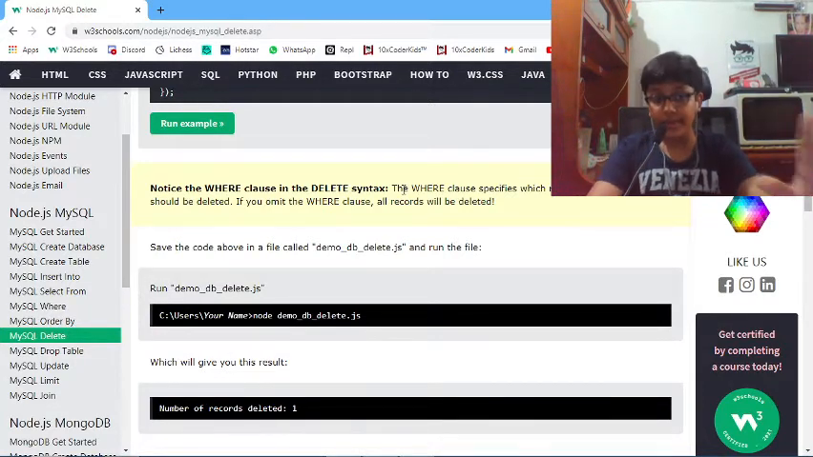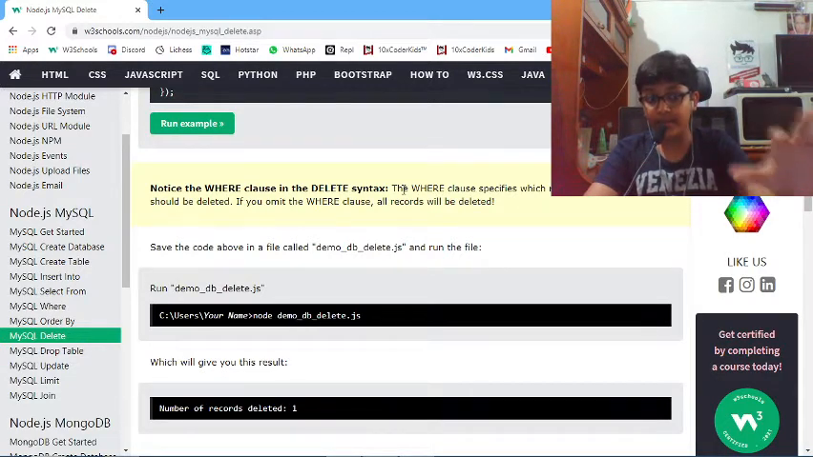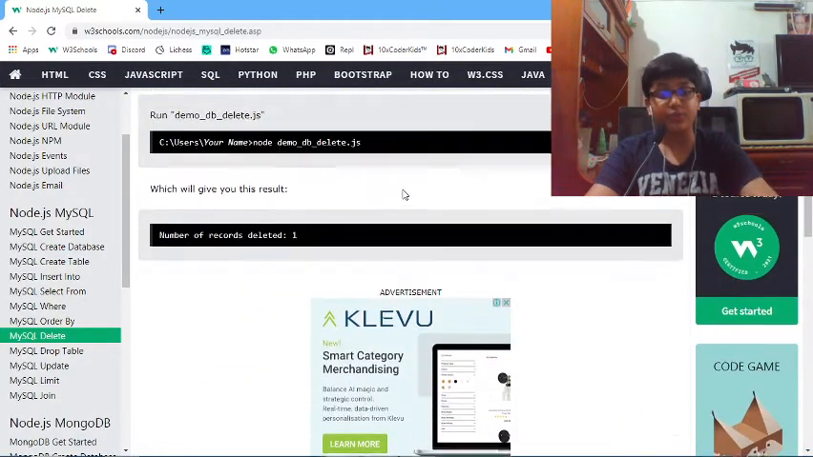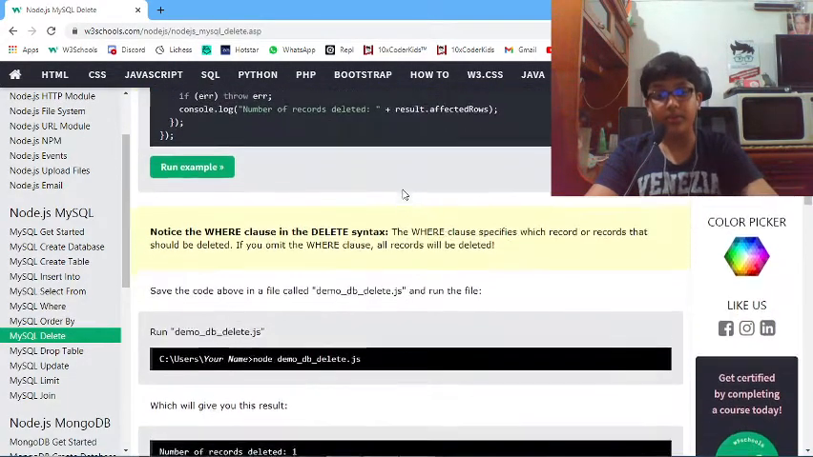So do not try that. All your data will be deleted, and I'm saying it can't be undone, right? It can't be undone. All the records will be deleted, and that will be a massive disaster, right? So don't omit the where clause.